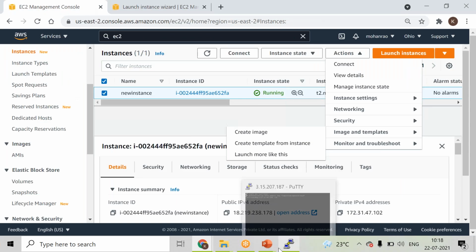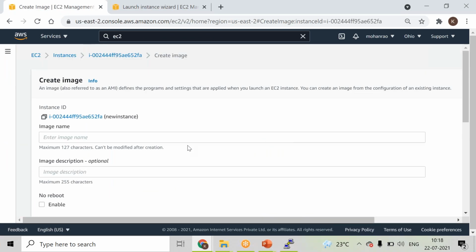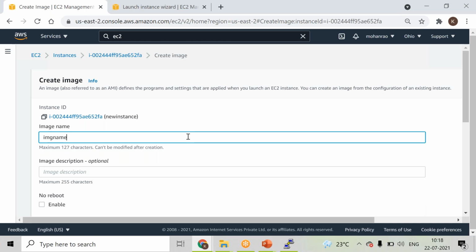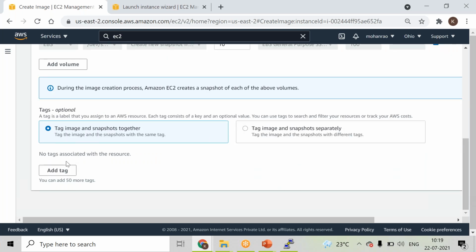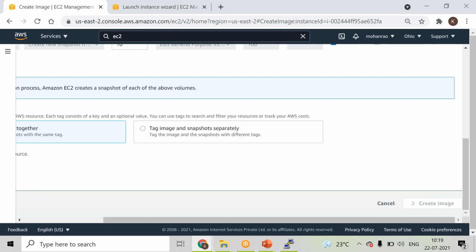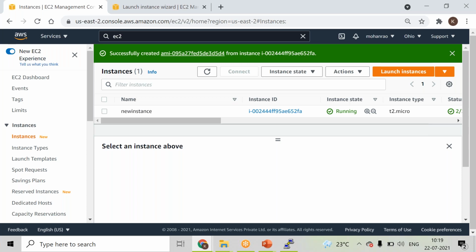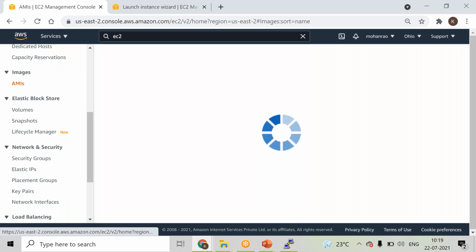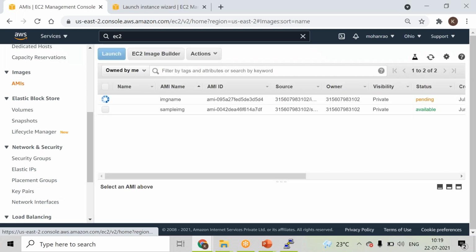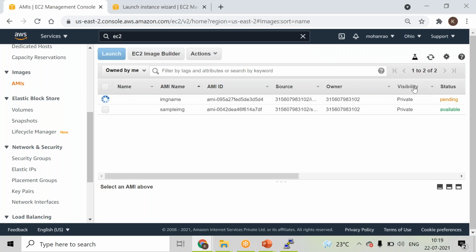So for example, create image, right? You have to give this information. So I'm just giving the image name. Done. And here you should just wait for it to be available, right? You should wait until this particular status is available, right? So here you can see the visibility as private.